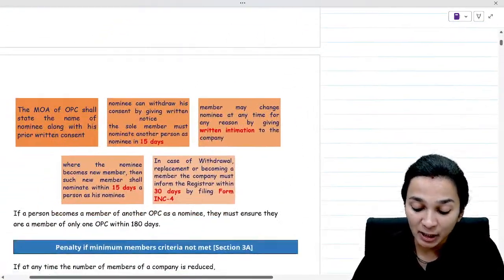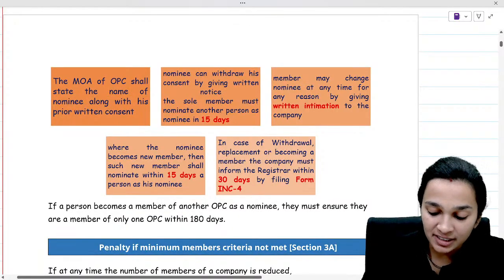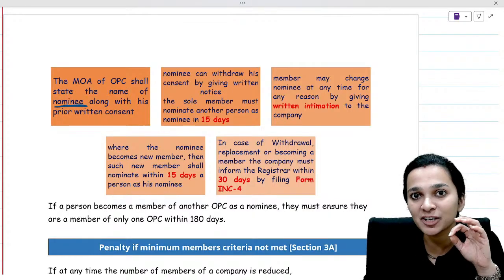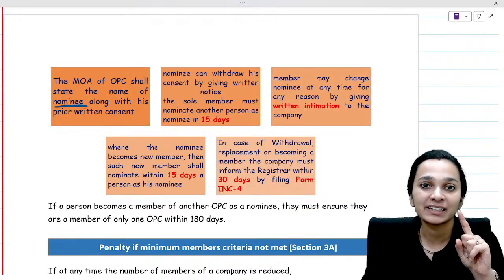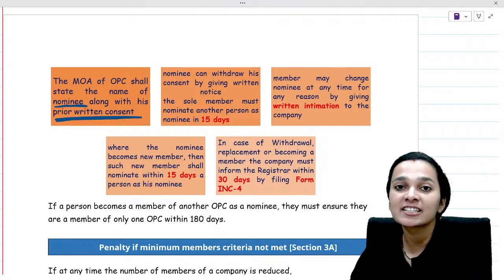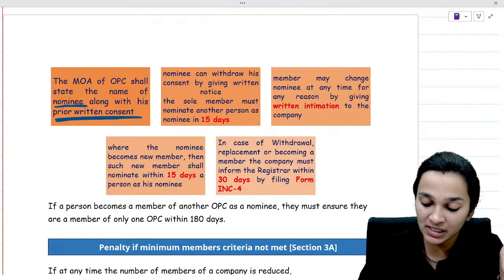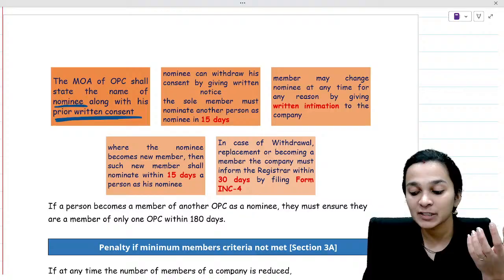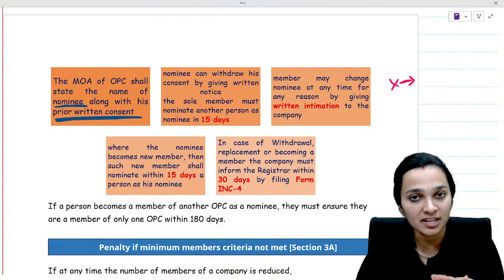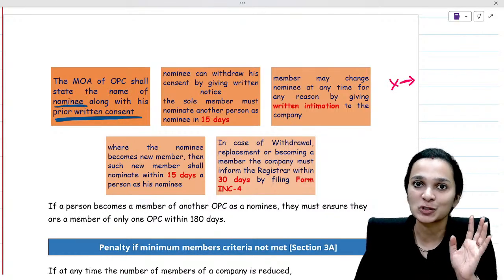And the other requirements with respect to one person company, what are they? The memorandum should state the name of the nominee, and whoever is being named as nominee, we will have to obtain his prior written consent. So obtaining written consent from the nominee is very important. Apart from it, if you have named some X person as your nominee and now this person wants to withdraw his consent, he can do it. And even if you want to change him as your nominee, you can also do that.